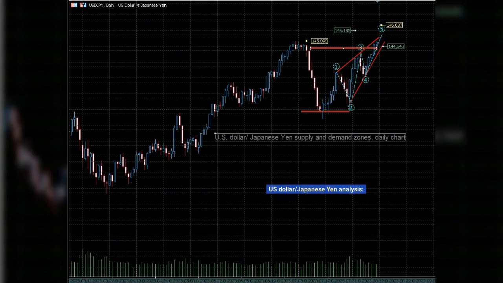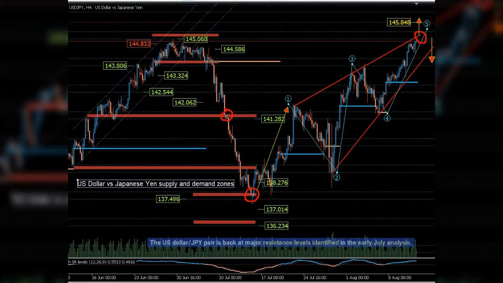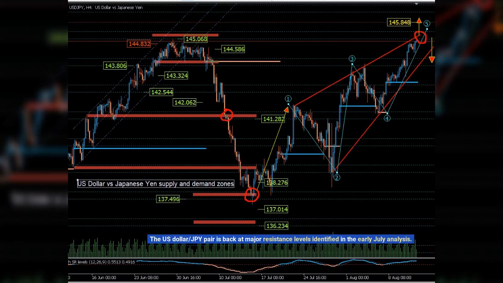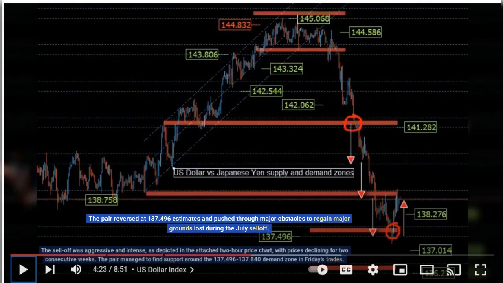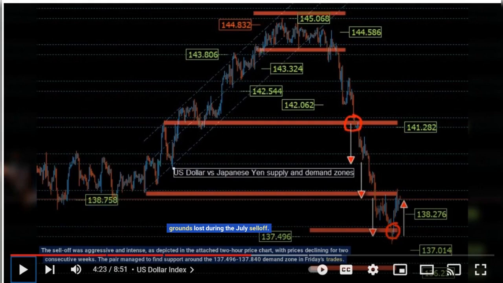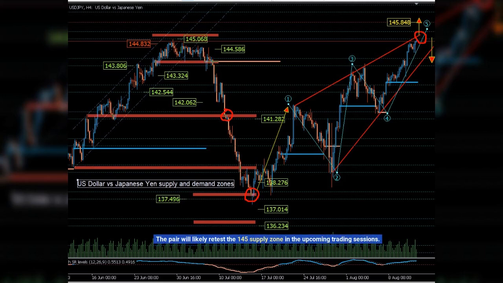US dollar, Japanese yen analysis. The US dollar JPY pair is back at major resistance levels identified in the early July analysis. The pair reversed at 137.496 estimates and pushed through major obstacles to regain major grounds lost during the July sell-off. The pair will likely retest the 145 supply zone in the upcoming trading sessions.